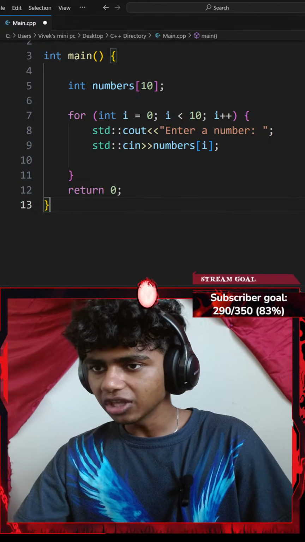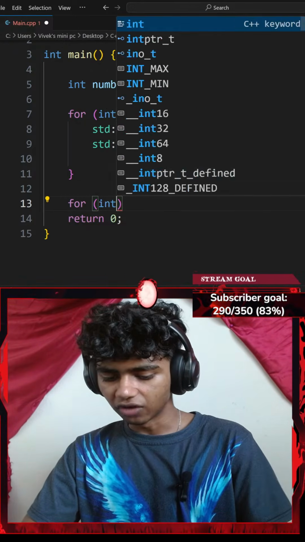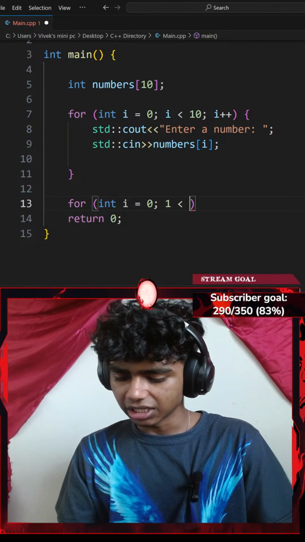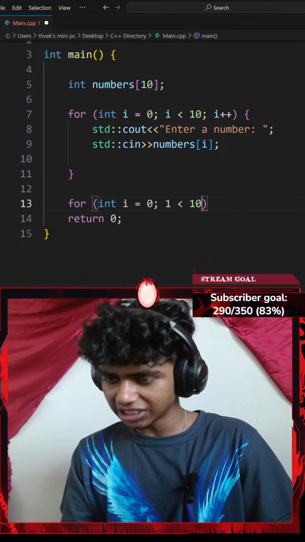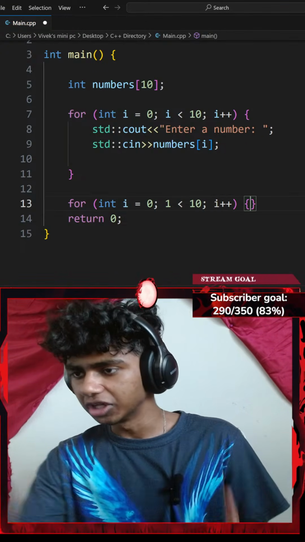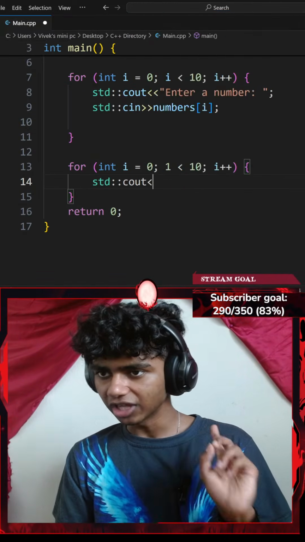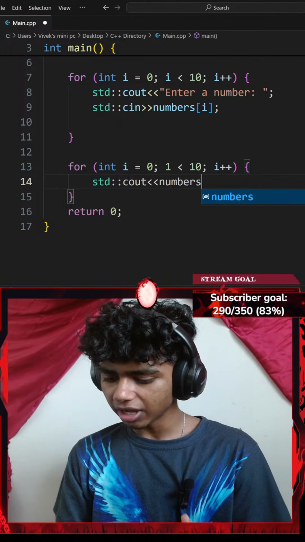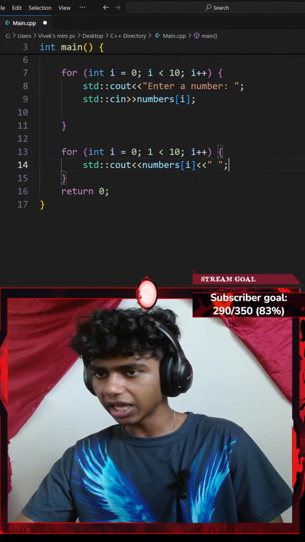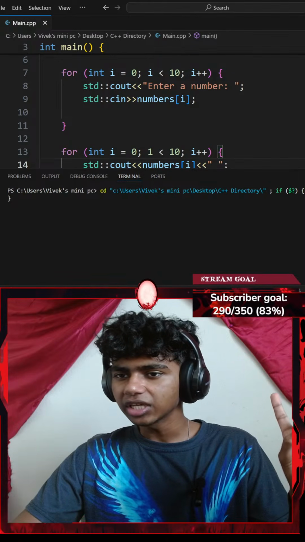Okay, that said, let me go with a for loop. So let me go ahead and create a for loop. I'll go with for a pair of parentheses, for every integer I which equals 0, while my I is less than 10, I'm going to be incrementing my I by 1. So I'll go with I plus plus, and I'll add a pair of curly braces. Then let me go ahead and add a standard console output with an insertion operator. I want to get my numbers at index of I with another insertion operator of an empty space, ending with a semicolon. If I were to save the code and run the command, let's see what I get.